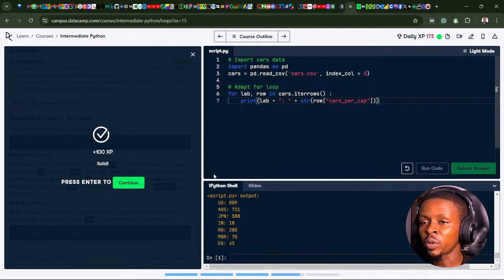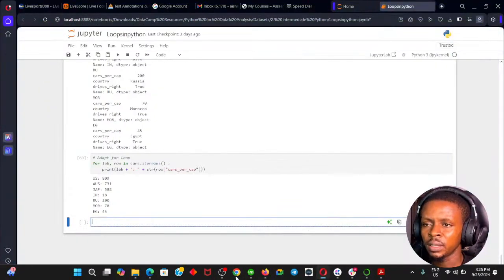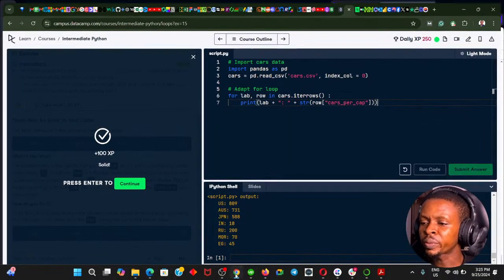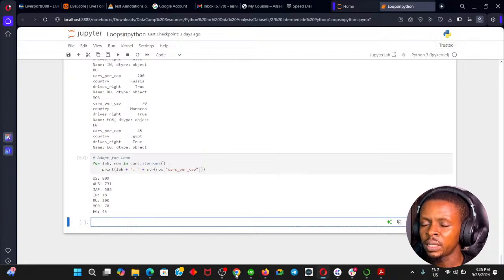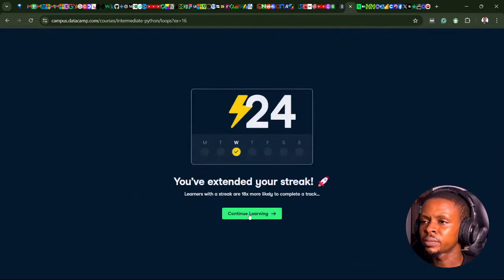Oh, we got this after a couple of errors, which is normal. You're probably going to run into errors while trying to write code multiple times. So that's a good way to practice and see where you are making a simple mistake that could cause your code to return an error.